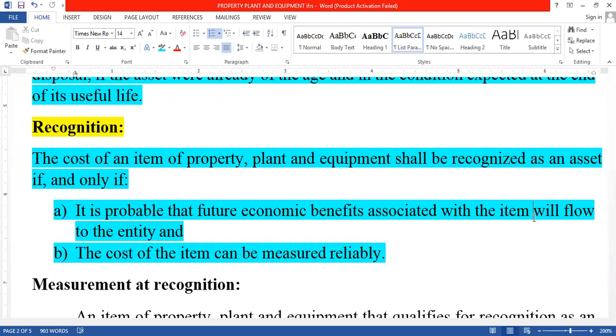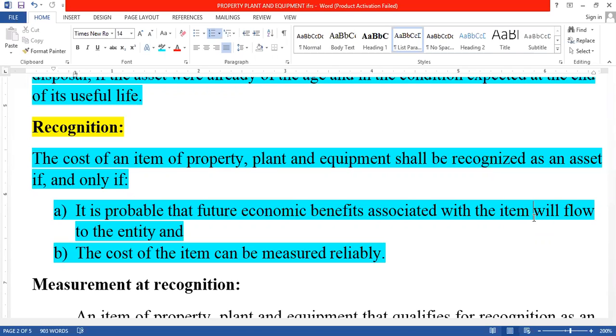We are telling that the probable profits are going to the organization, so then it is recognized as property plant and equipment. So the first condition is that the profits coming in future are totally related to the organization. That is what we call property plant and equipment cost.